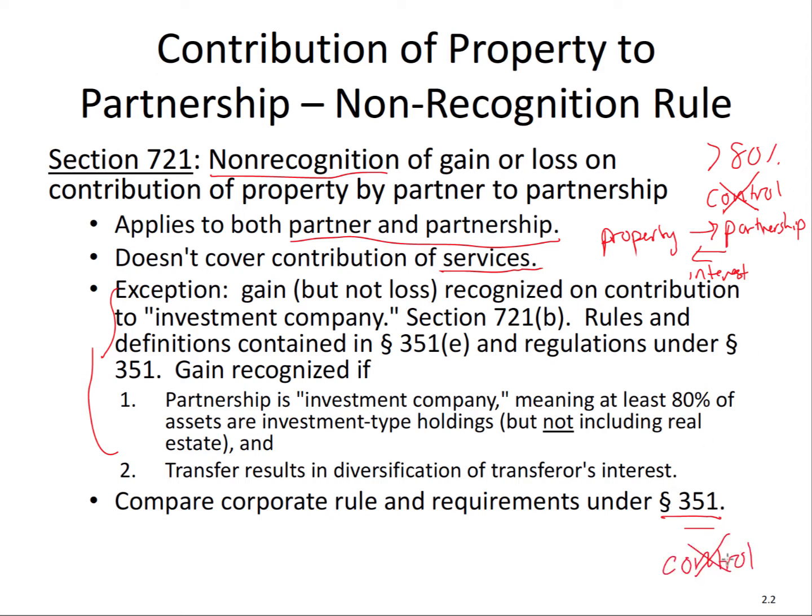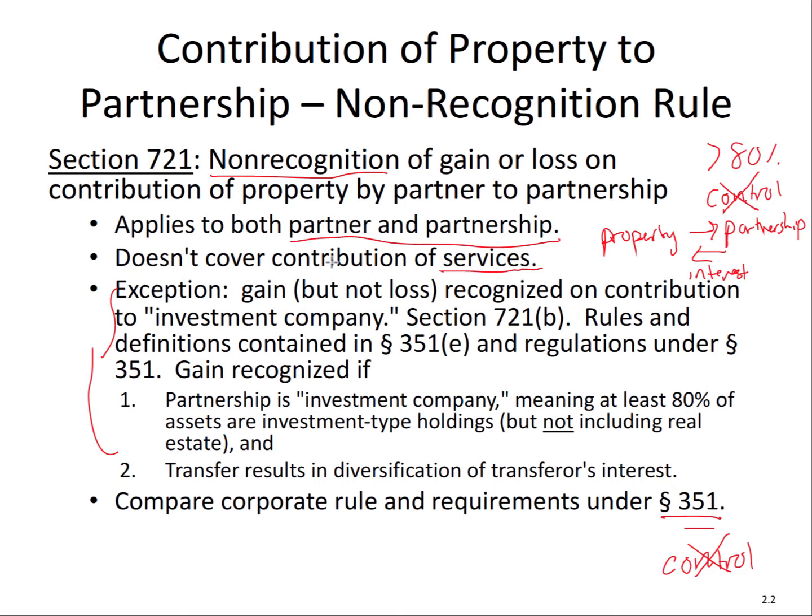Again, it can be less than 1% ownership or 100% ownership of the partnership. This rule still applies. And again, under 721, no gain or loss is recognized with respect to property transferred to the partnership and the partners receiving an ownership interest. Now, I say partner, but it could be a member of an LLC. See the previous video on the discussion of when partnership treatment is applied to various entities other than partnerships under local law.